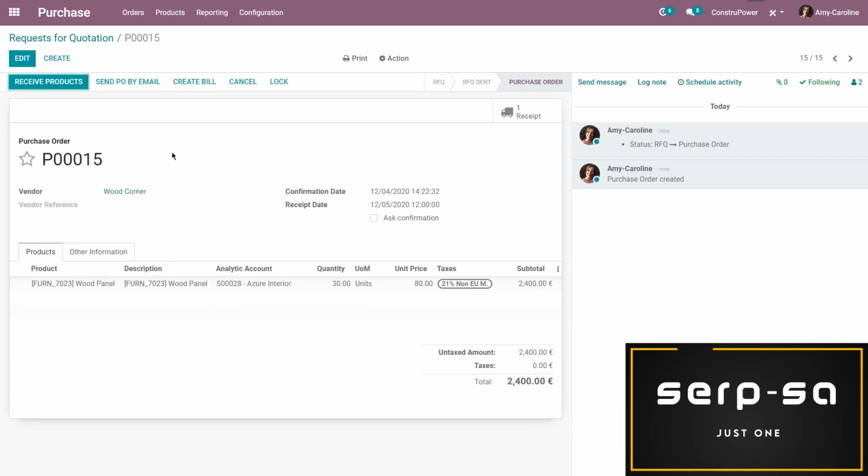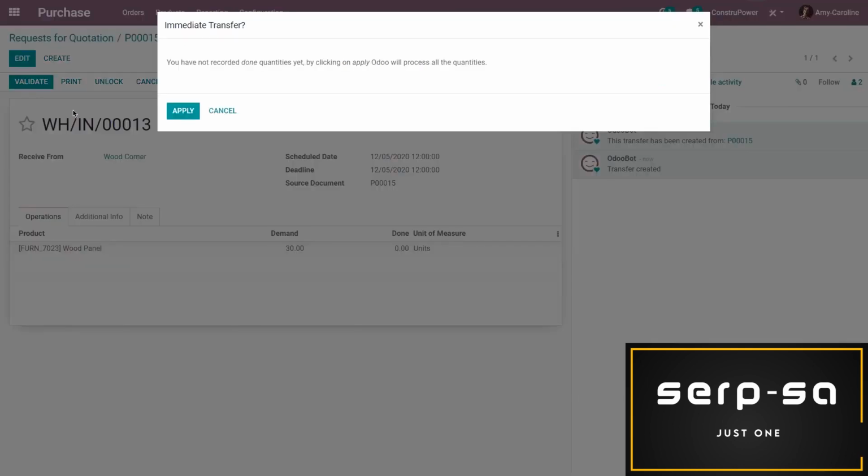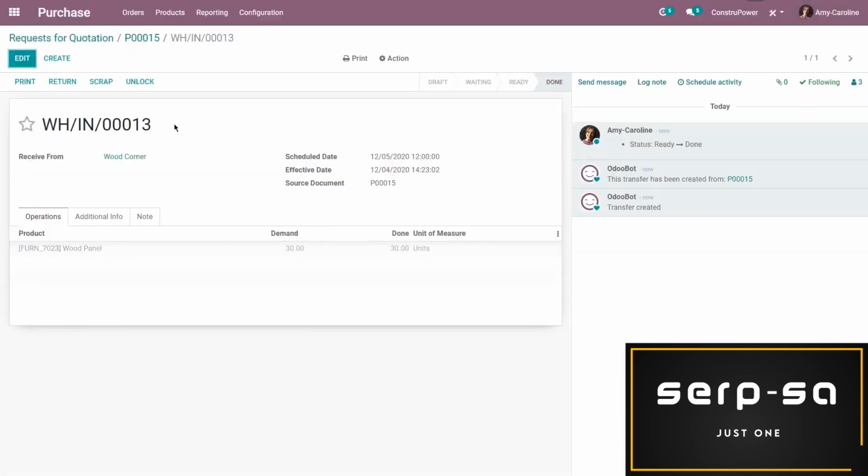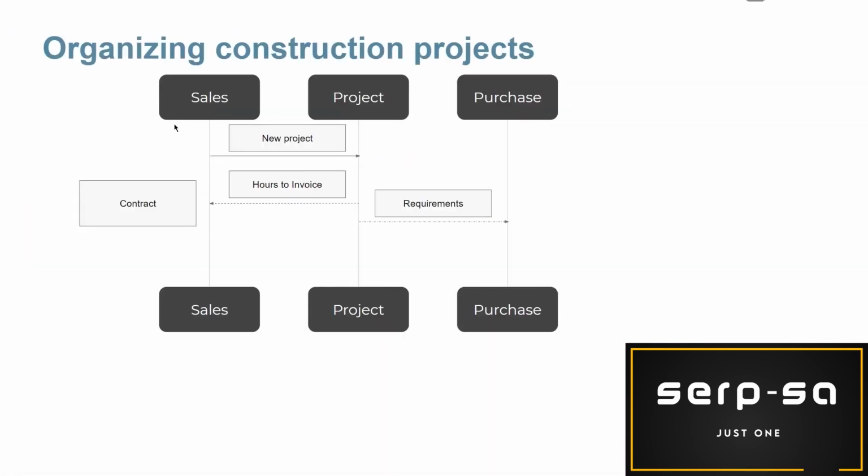And the responsible teams will know exactly what to do. They'll know that they're expecting some products for a specific date, as we have set here, and that a bill will arrive as well. And they will also be able to register both the reception of the products and the bill from here. So we have create bill and receive products. So let's receive those products now quickly. All right, just like that. So they do have that option from the purchase order, which is really nice.